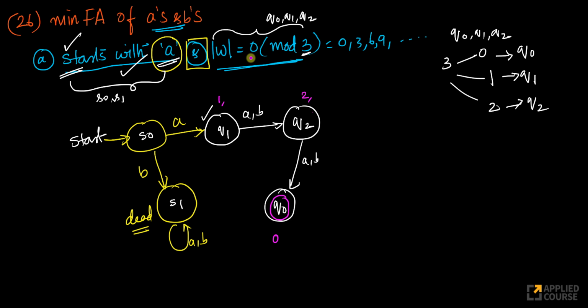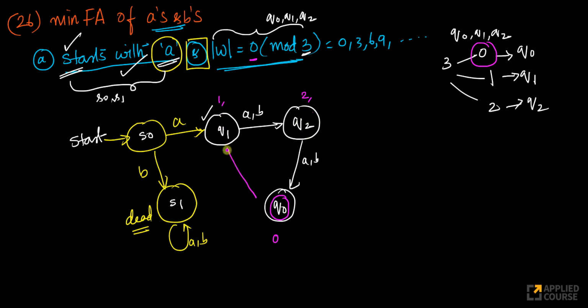Because what do we want? I want 0 mod 3. Right? I want 0 mod 3. Now look at this. This is my Q0 corresponding to the length being divisible by 3, Q1 length with a remainder of 1, Q2 length with a remainder of 2. Till now everything is looking good.